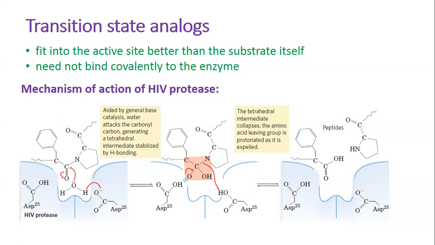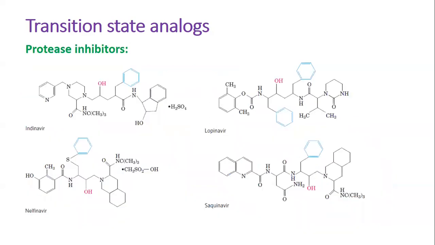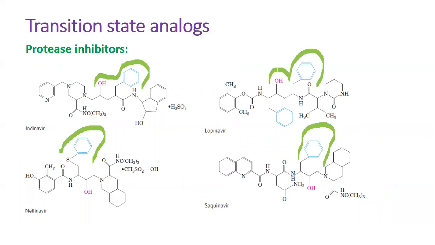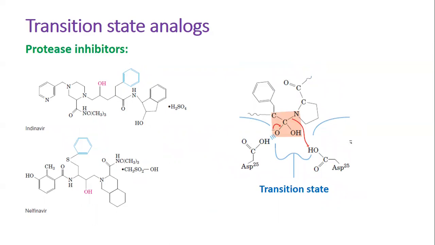The HIV protease cleaves peptide bonds between phenylalanine and proline residues most efficiently. The active site thus has a pocket to bind aromatic groups next to the bond to be cleaved. HIV protease inhibitors share a core structure, a main chain with a hydroxyl group positioned next to a branch containing a benzyl group. You may see this arrangement mimics the transition state forming during catalysis.